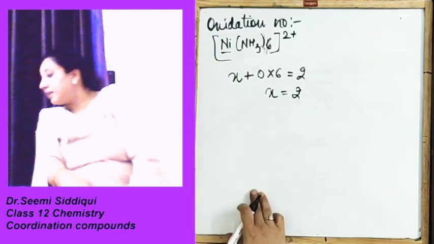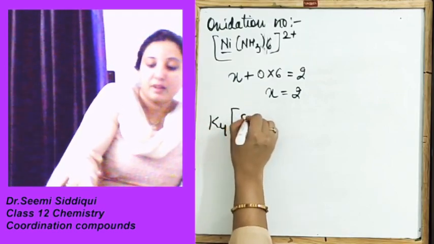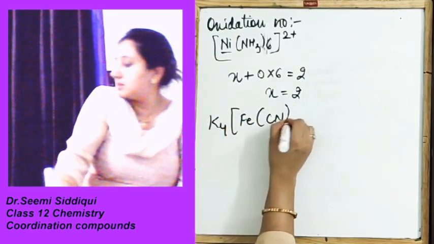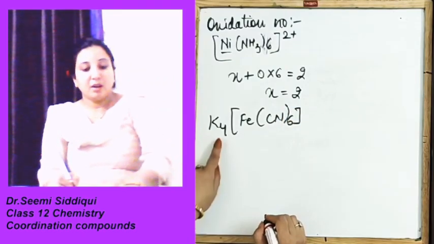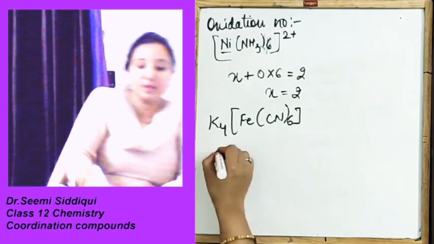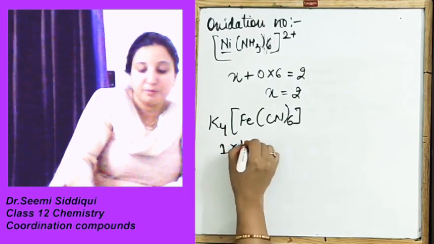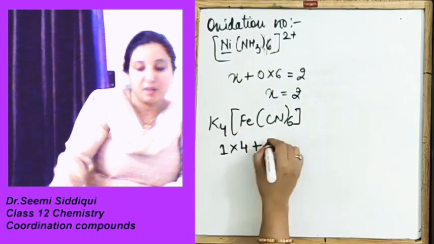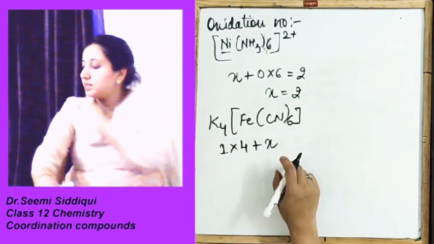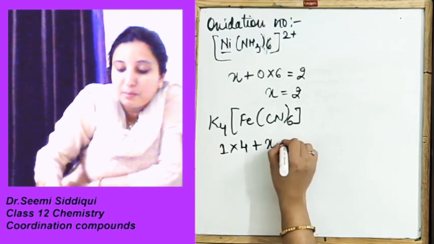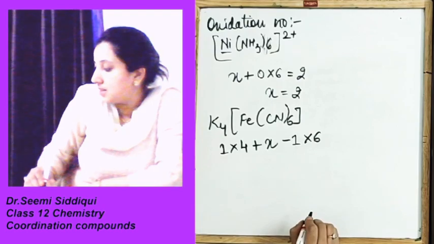Let's take another example. Say suppose we are having K4Fe(CN)6. Now oxidation number of the potassium is 1. How many potassium? 4, plus Fe, we are going to take as X. For the CN it is minus 1 multiplied by 6.